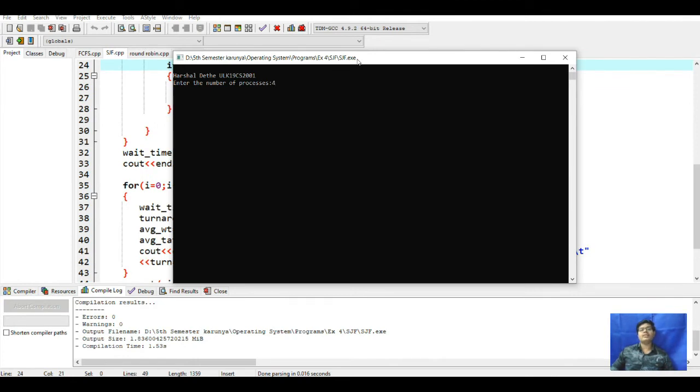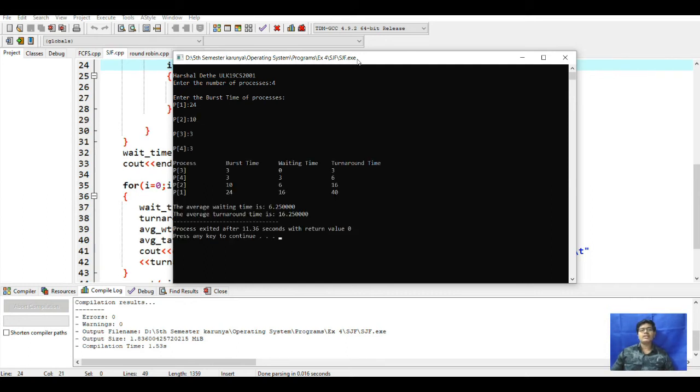If we give here 4, the first process is having 24, the next is having 10, and 3 and 3. So here, if we see, the first is having 24, the second is having 10, the third is having 3, and the fourth is having 4. But in shortest job first, it will check for the shortest. From this we can see 3 and 4 are the shortest, but from this only the 3 is coming first. For that the process 3 will be executed. Next it will go to the 4, then it will go to the 10 and next 24.